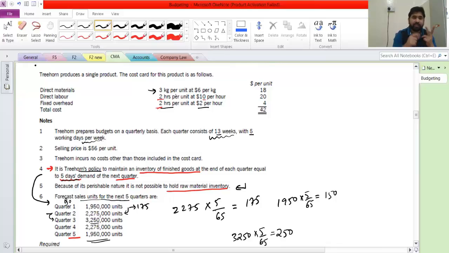Two things: sales and production. Whichever is less, demand or production capacity, that will be our budgeted production, correct? That is what we will take as our expected units. If 20,000 units could be sold, but we can produce only 15, what will be my projected sales? 15 only, right? Okay. So how to find out these numbers?